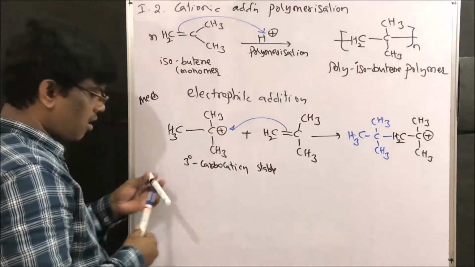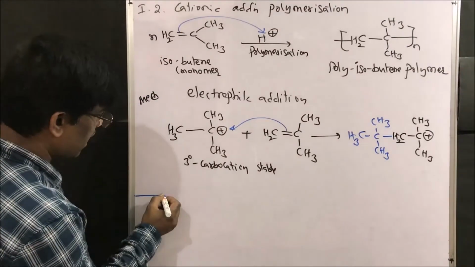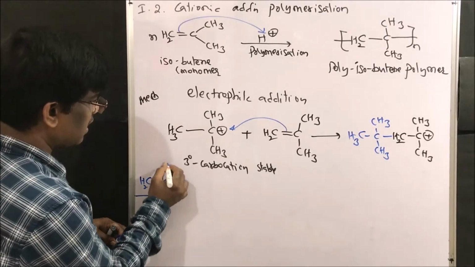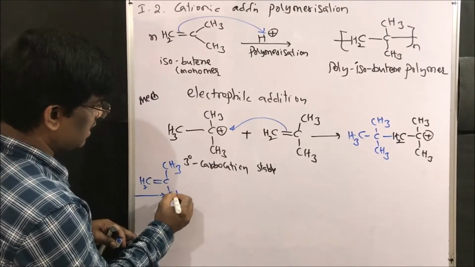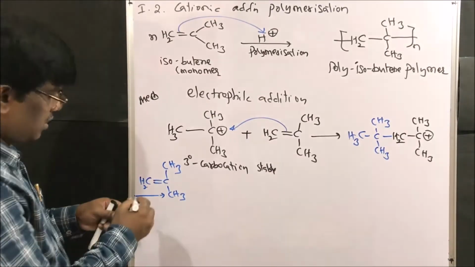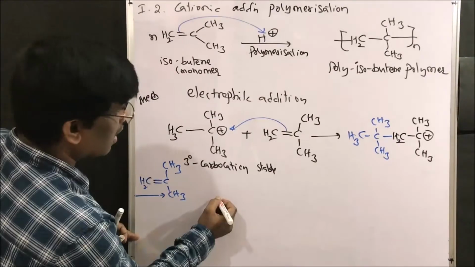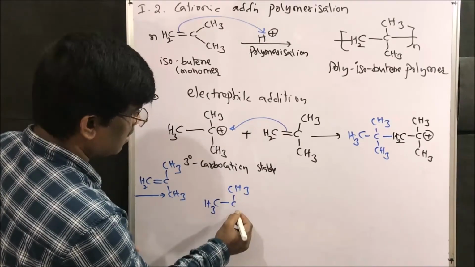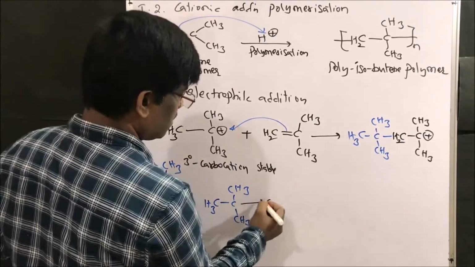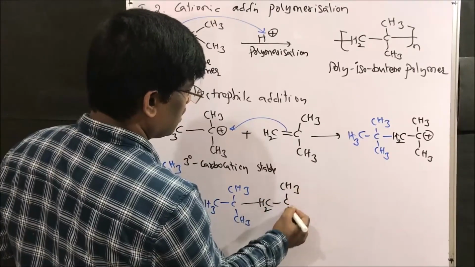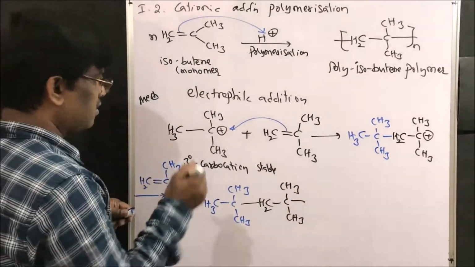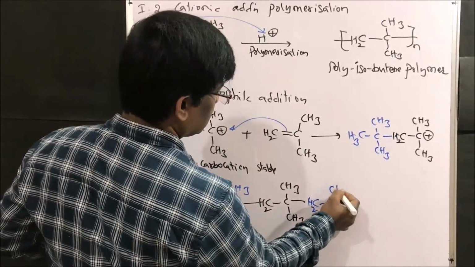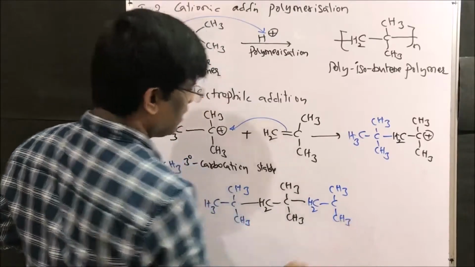So next, that carbocation also is going to react with another isobutene, that is CH3 and CH3, right? So this is going to react with this and give CH3, CH3, CH3, CH2, CH3, CH3, and this is also going to react with this and give CH3 and CH3, right?